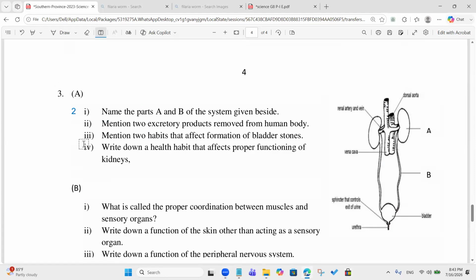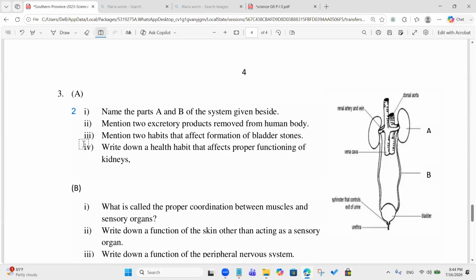Excuse me, sir. Can we write kidney instead of left kidney? Okay, but better you write it as the left one, because you can identify the body part. If there are two kidneys, you can identify which side is the left and which is the right, so we can write an exact answer. The best answer is left kidney. I will give marks for kidney, but practice writing the correct way, okay?